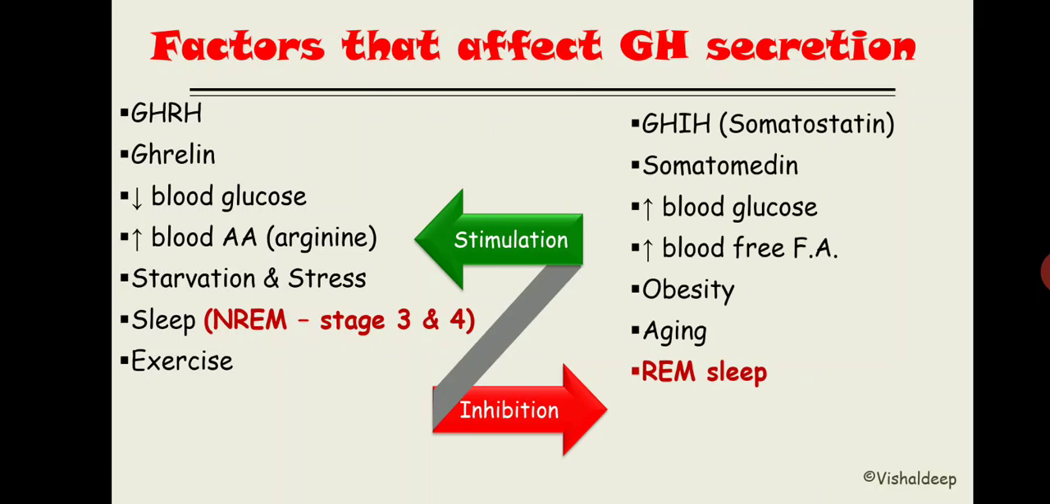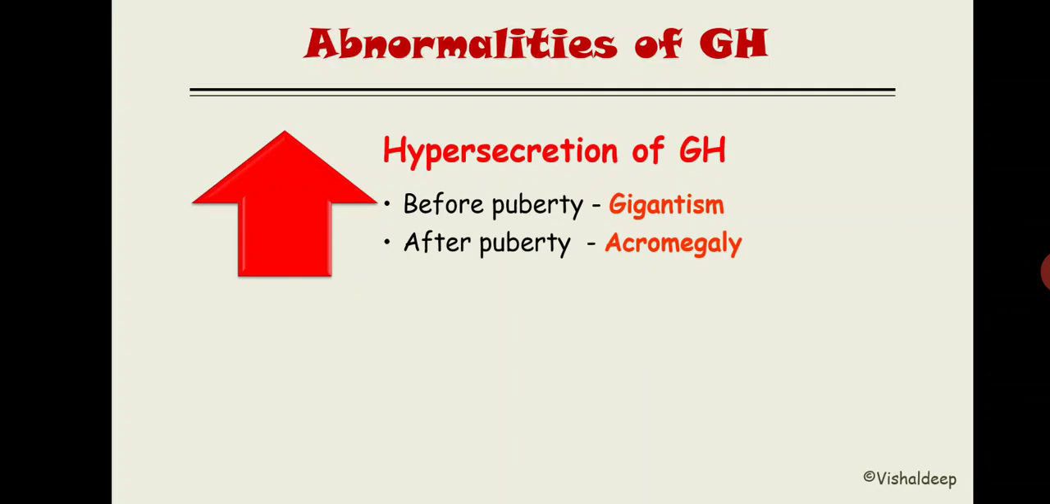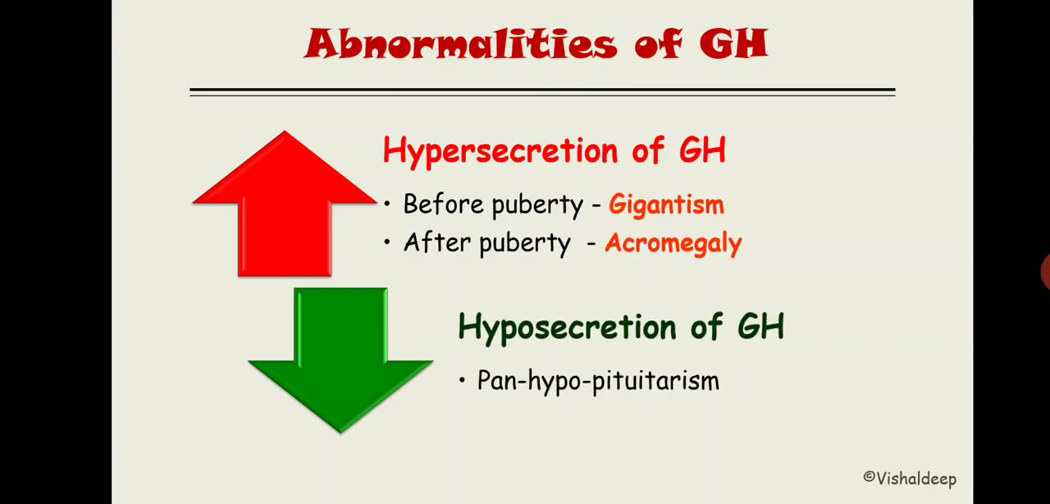Now let's discuss the abnormalities of growth hormone. The abnormalities are increased growth hormone synthesis and decreased growth hormone synthesis. Increased growth hormone synthesis is known as hypersecretion of growth hormone, and before puberty it is known as gigantism, and after puberty it is known as acromegaly. Decreased growth hormone secretion is known as hyposecretion of growth hormone. The condition is known as panhypopituitarism.